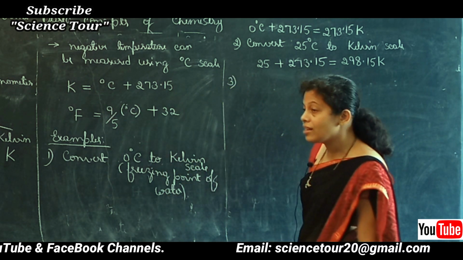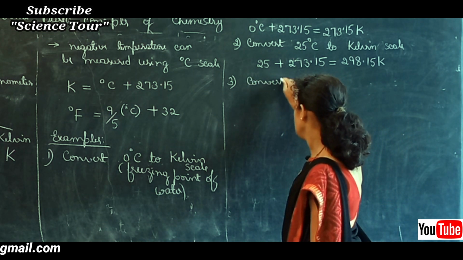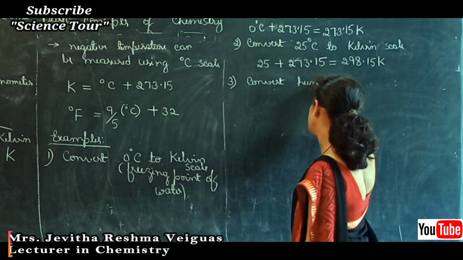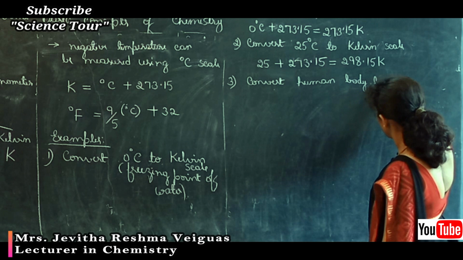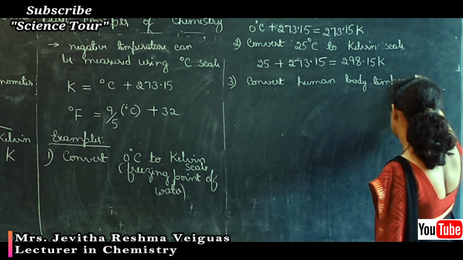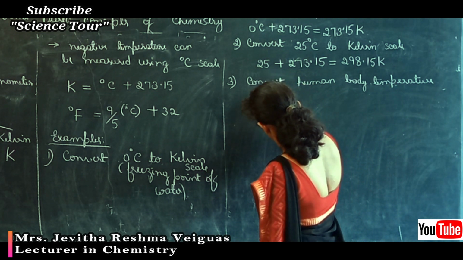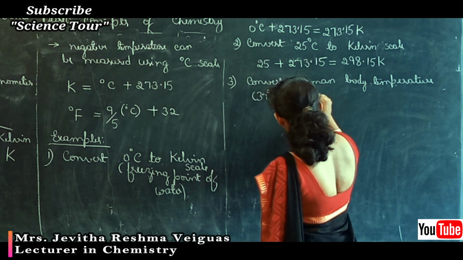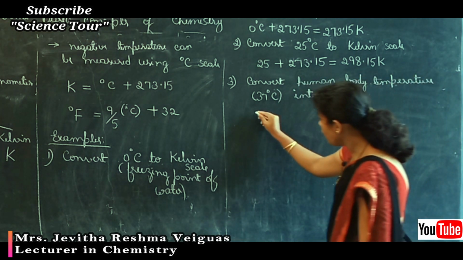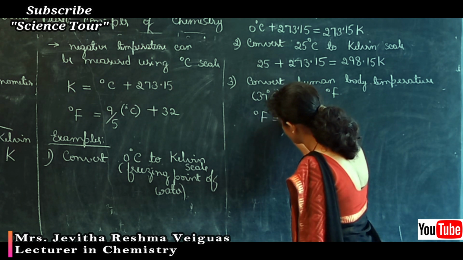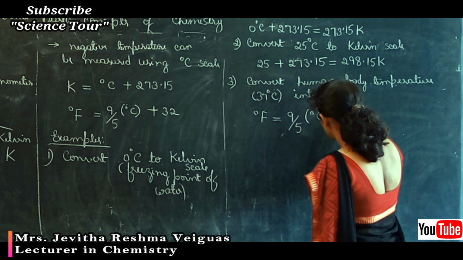Let's convert degree Celsius into Fahrenheit now. Convert human body temperature, which in degree Celsius is 37 degrees Celsius, into degree Fahrenheit. The formula is degree Fahrenheit is equal to 9 by 5 degrees Celsius plus 32.